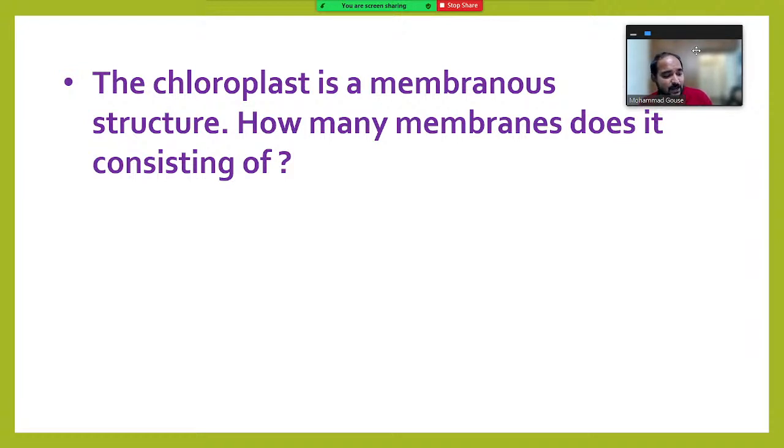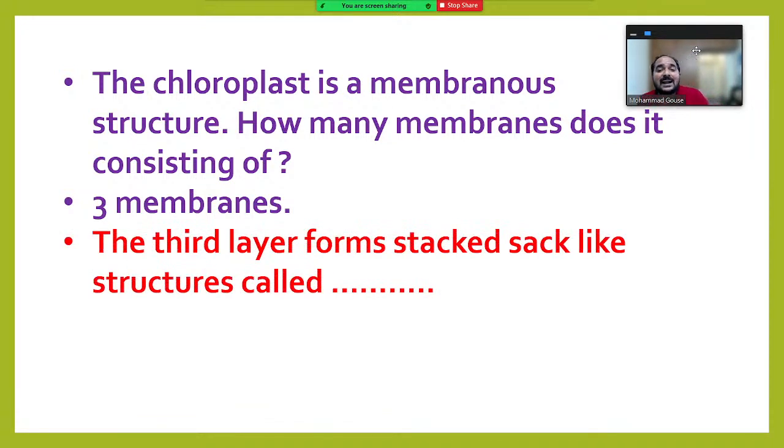Shivalingaswar Rao, right, Anna, 3, very good. Sri Pavan, right, excellent. Chandrakala, Sai Ram, very good. Sunny, Yama, Ganapati, Basha, Rahman Basha, very good, Anna. So it consists of 3 membranes. Outer membrane and inner membrane, these two are the upper two. And the innermost third membrane, what is that? The third layer forms stalked sac-like structures called dash. Waiting for your response.